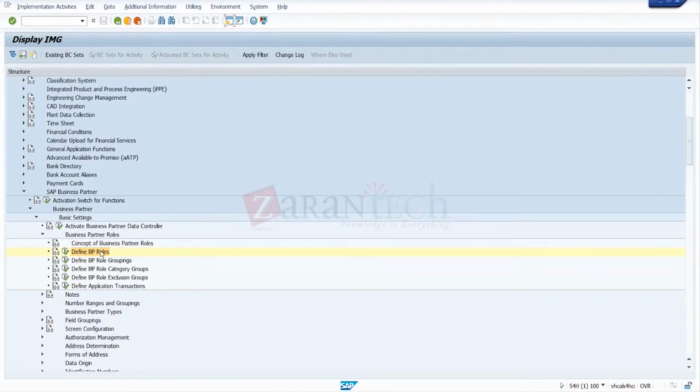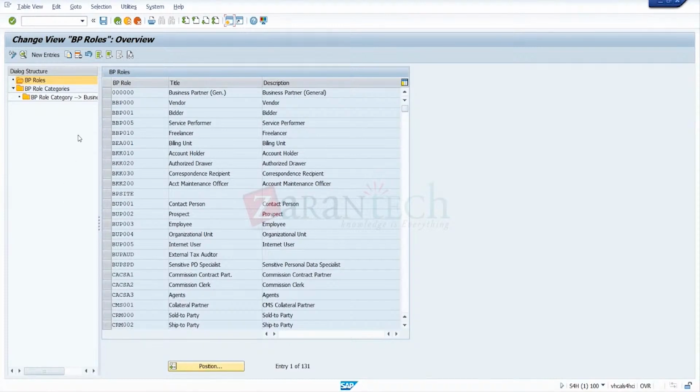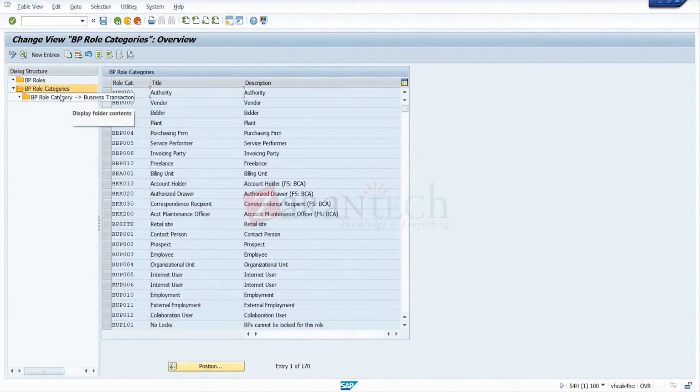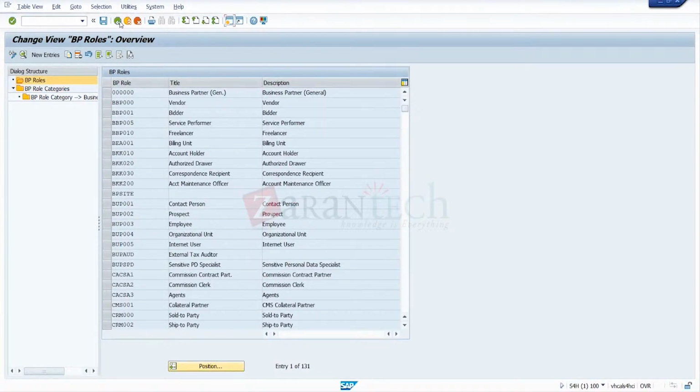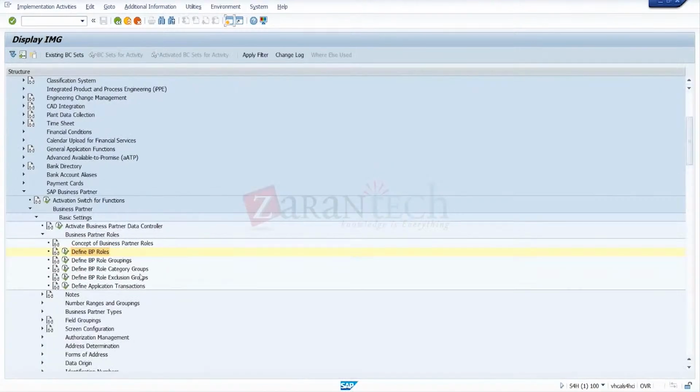So first, in the different BP roles, you make a category. These are all standard things, so we should not change any standard setting here. You can only use copying options, either new entries or copy. Don't make any changes in the standard role. So first we'll make a role category. Go for BP role category. You can do it from here or from the main window also. So we can click here for the BP roles.